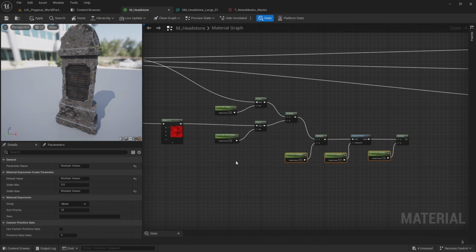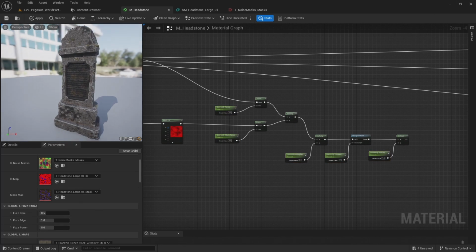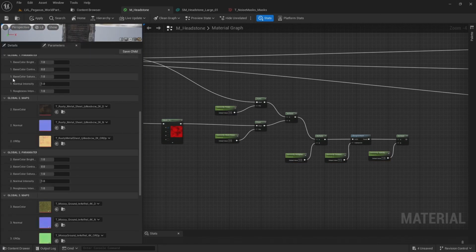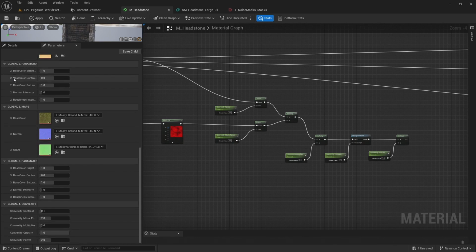And I'm going to select all of these parameters and put them in a group called for convexity. So if we look at the parameters tab, I've got all the parameters for the maps and materials, and at the bottom here some parameters for the convexity.